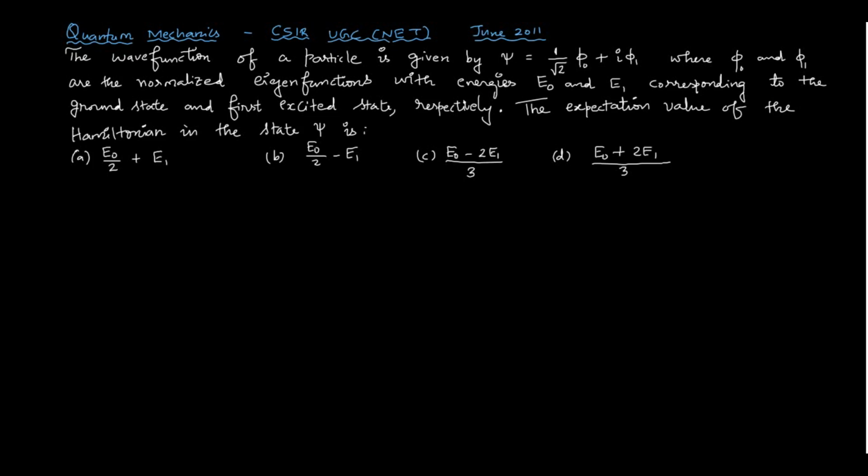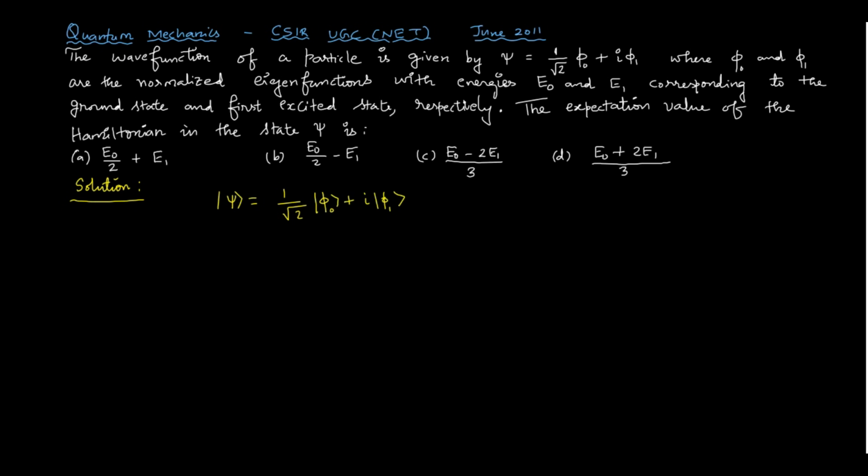So, the solution to this problem. Let us write down the given quantity, that is the wave function psi equal to 1 by square root of 2 times (phi naught plus i phi 1). For convenience, let us write it in ket notation: ket psi is equal to 1 by square root of 2 times (ket phi naught plus i ket phi 1). Okay, now this is written.